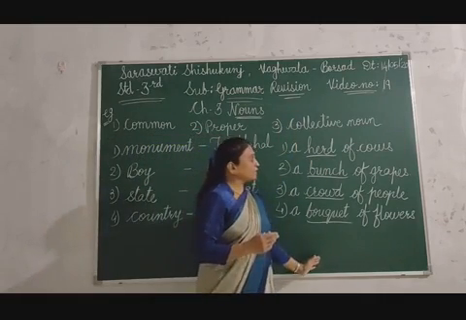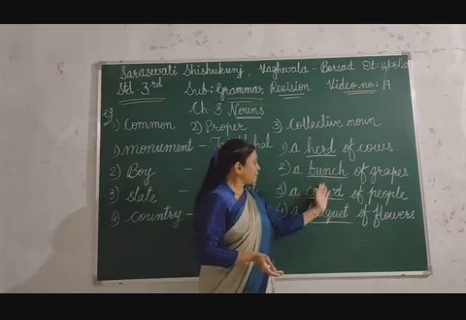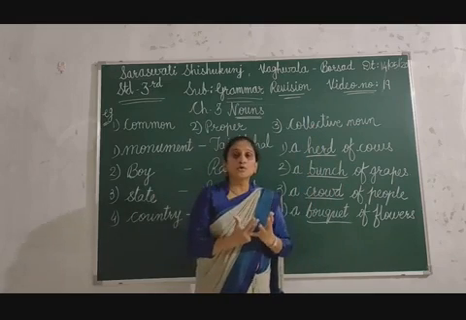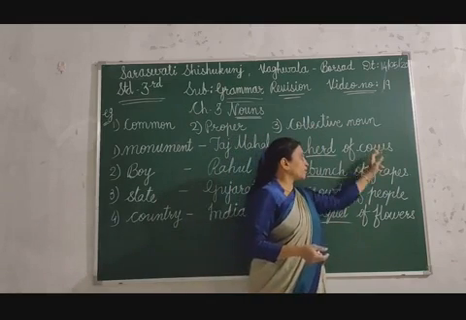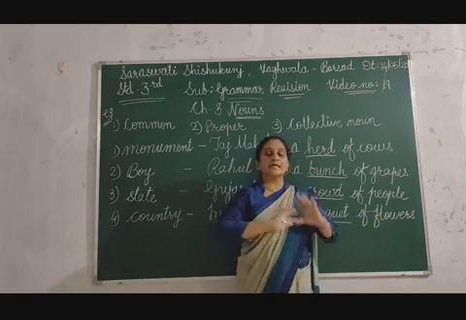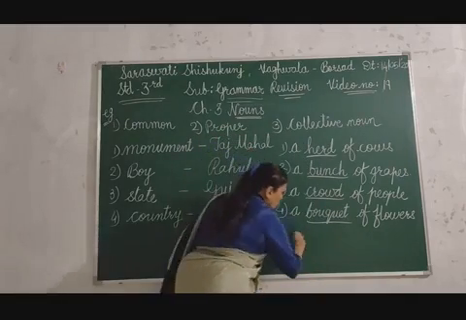And these are the collective nouns. These are some examples. So a herd, a bunch, a crowd, a bouquet, these all are collective nouns. For a group, we can't say that is one cow, one grape, one person or one flower. These are groups. That is why we are using collective nouns for them. Okay, children?